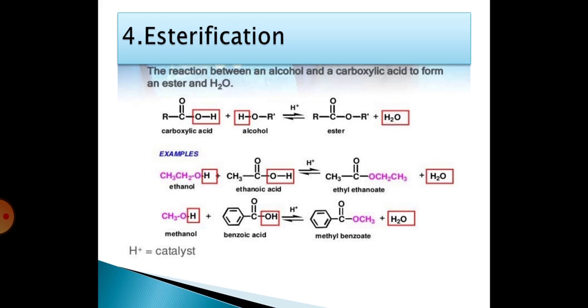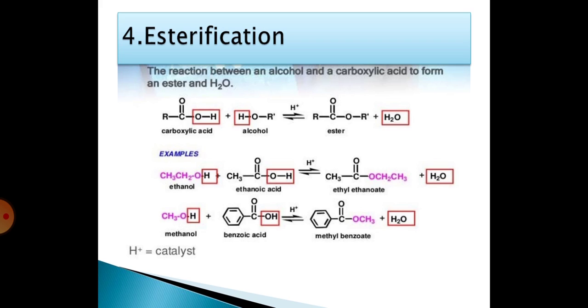For example, ethanol reacts with ethanoic acid in the presence of an acid catalyst to form ethyl ethanoate by the elimination of a water molecule. Here we are taking an alcohol and an acid, and the ester formation takes place.